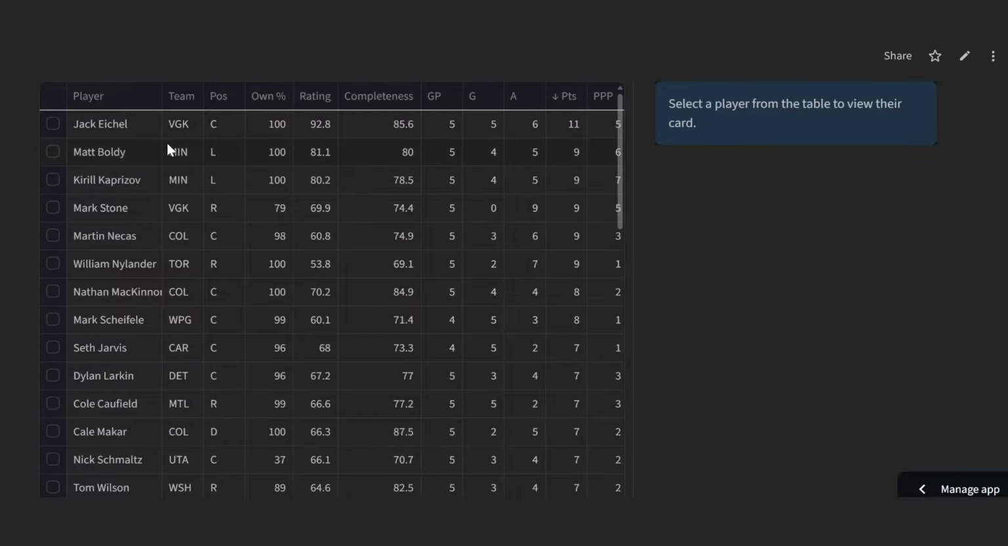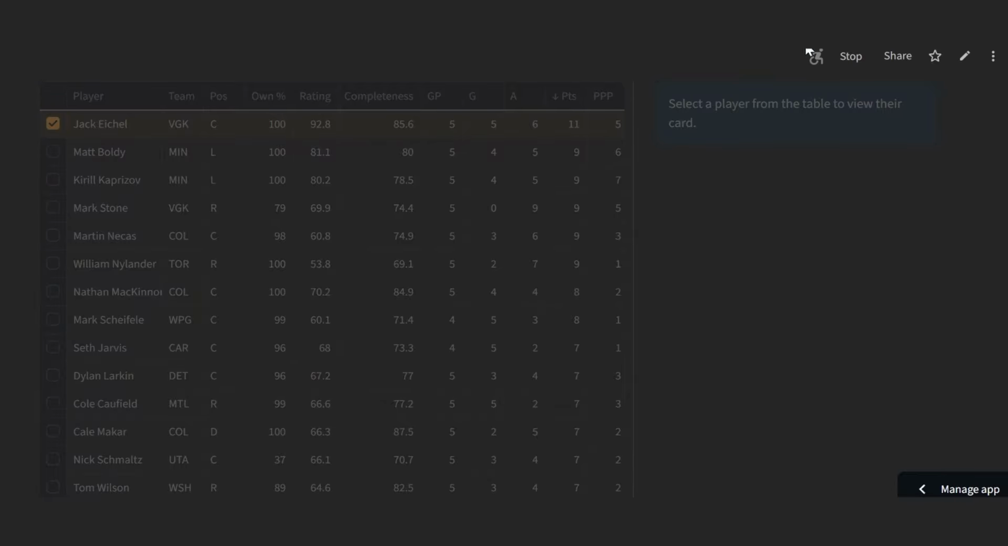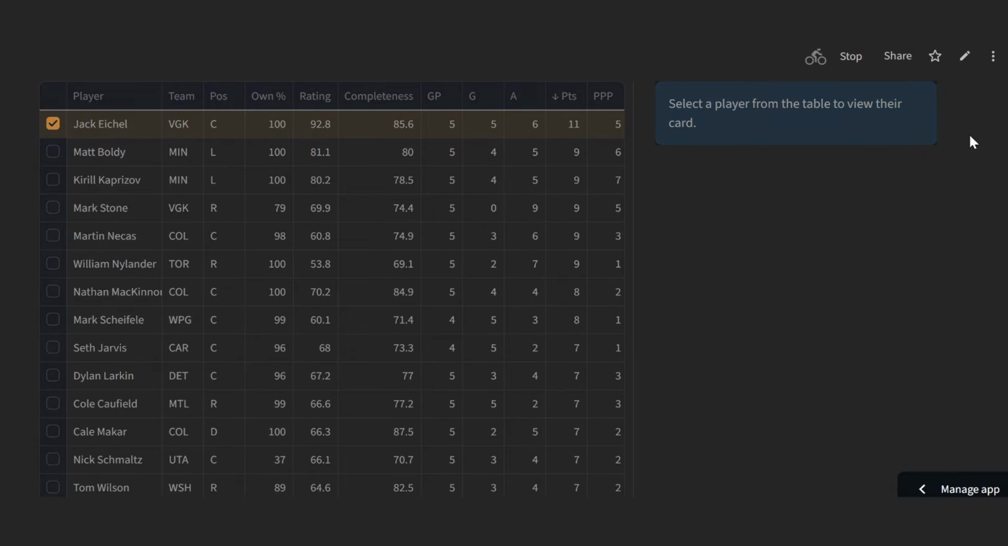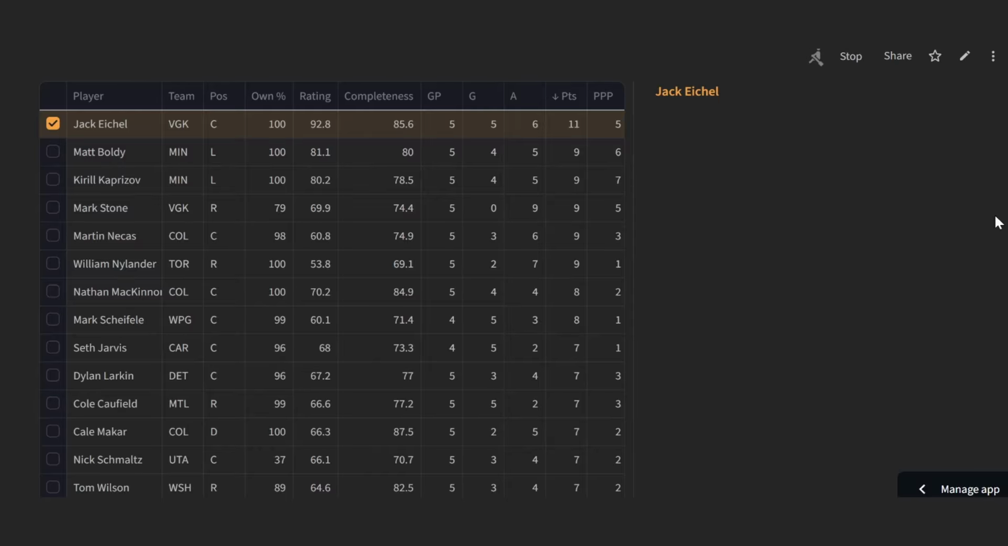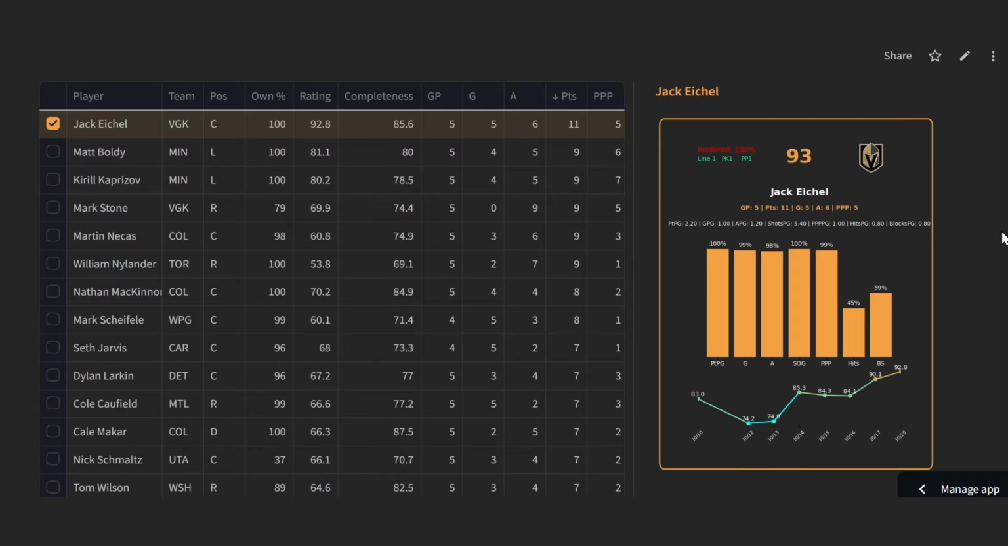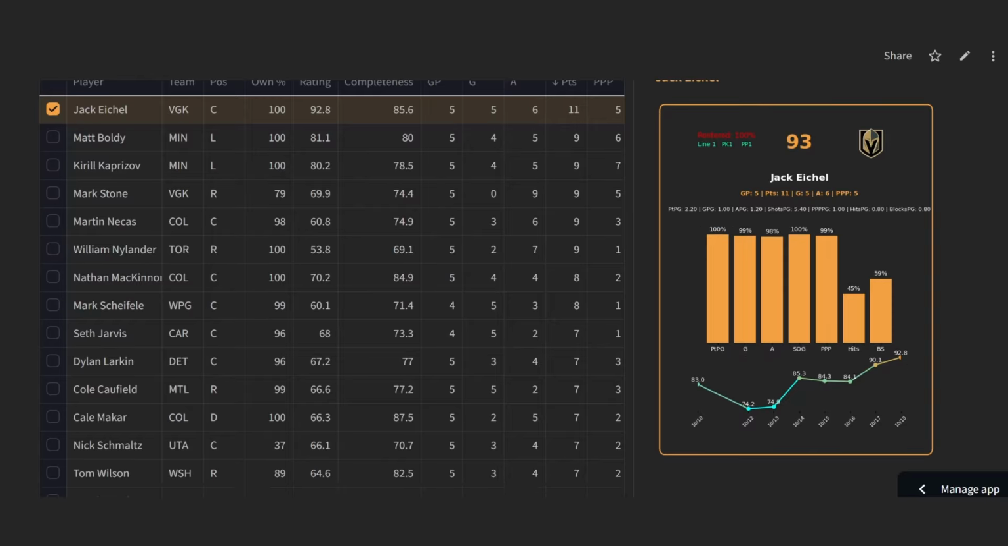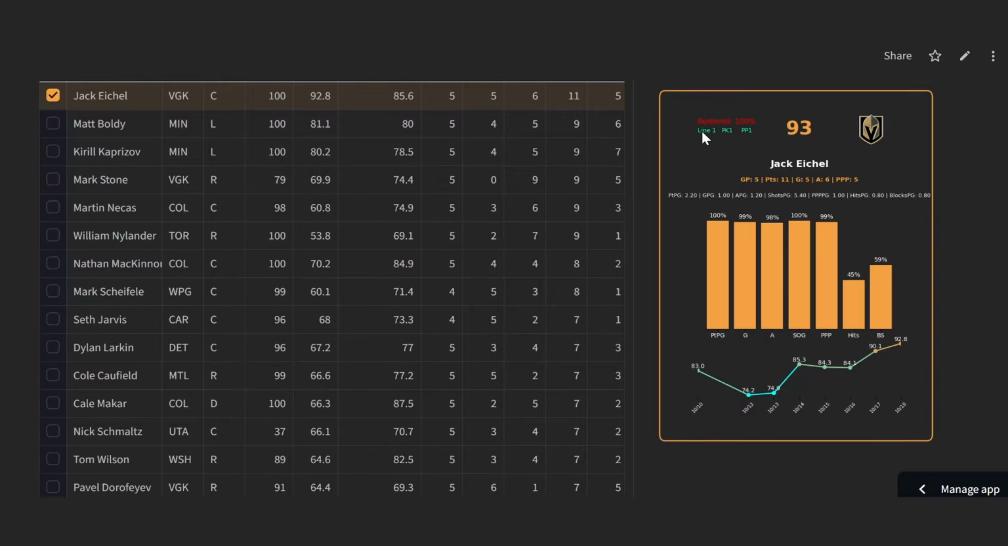That is Jack Eichel. So when you click on a player, at least the checkbox over here on the left, this will take a second to spin. It's pulling the most recent data, which is updated daily. And then it'll show you essentially the player card. So it looks a little bit different, but this is the player card sort of thing that I've been using on this channel for a while. Obviously, Jack Eichel, line 1, PK1, PP1, 100% rostered. You get all that information up here.